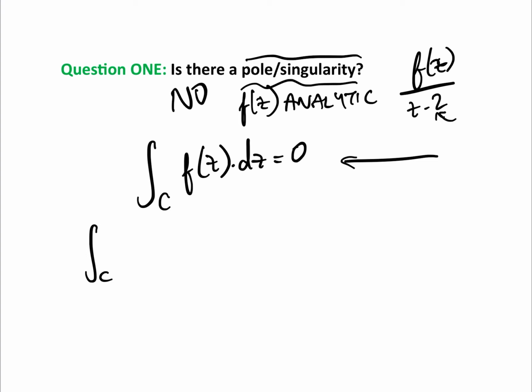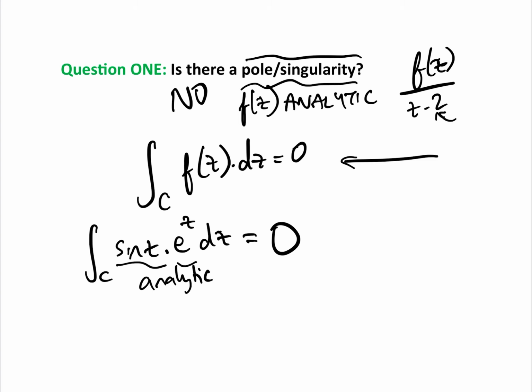The integral around a curve of sine z times e to the z dz, if that was on an exam paper where C, for example, is the unit circle around the origin, the answer to that, we can say without doing any calculations whatsoever, is 0, because we know that this is analytic over the region and there are no poles.